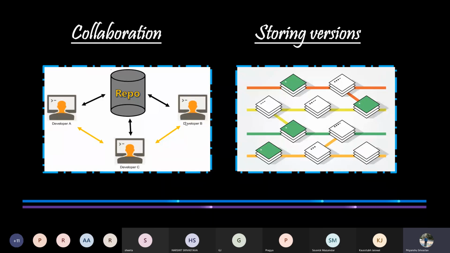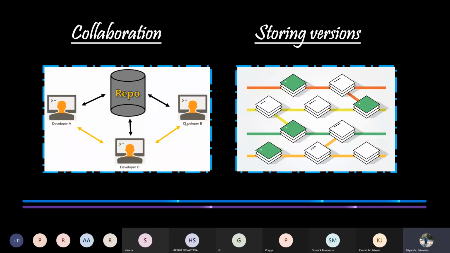And they keep on doing it, that is, they make changes, save them, and upload to the repository. So in the end, when it's time to merge all the changes, there would be a lot of confusion and chaos regarding who made a particular modification in the file and when.